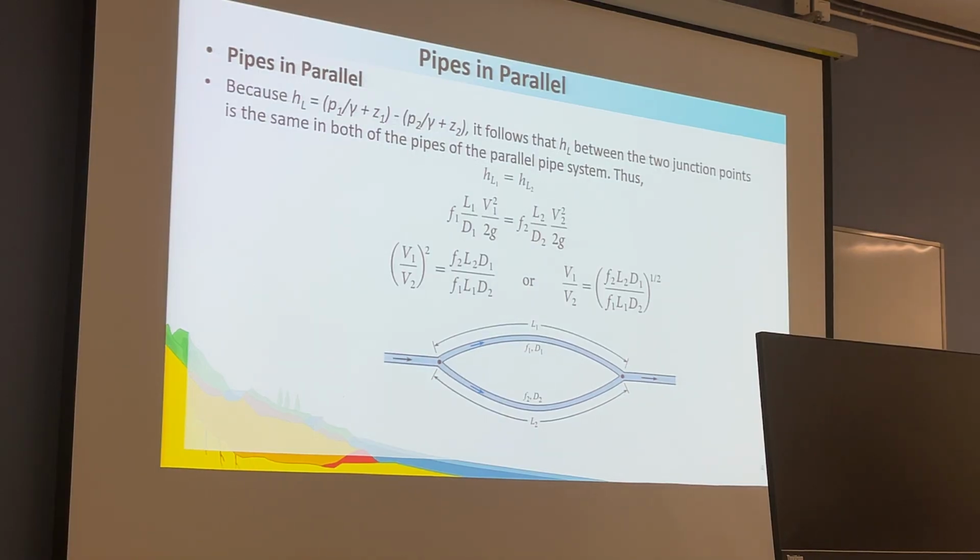That's according to the head loss, the same principle. Principle one: the head loss between the two junctions is the same. We have the Darcy-Weisbach equation to calculate the corresponding head loss, so that you can estimate the velocity ratio like this. I think this is not quite important; it just shows you that the velocity ratio distribution is something like this. But for the real calculation, we will mainly start from this analysis.